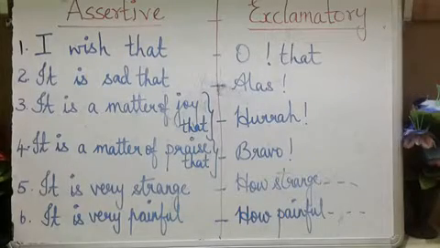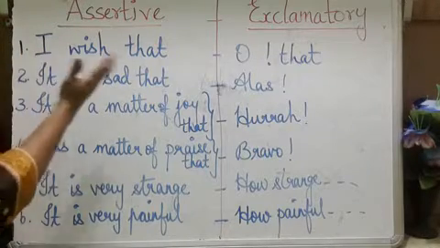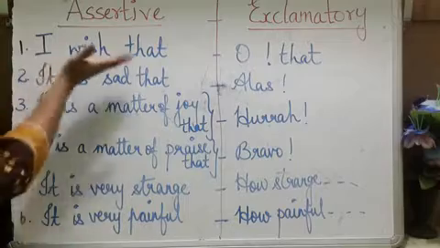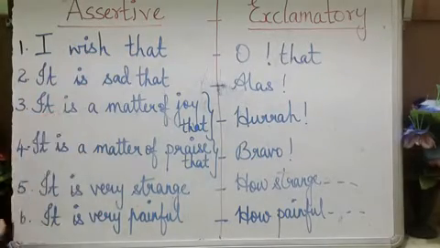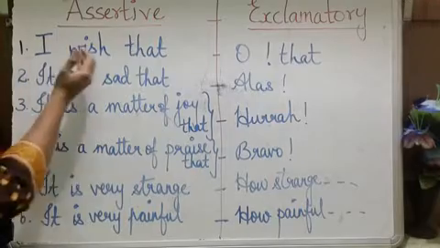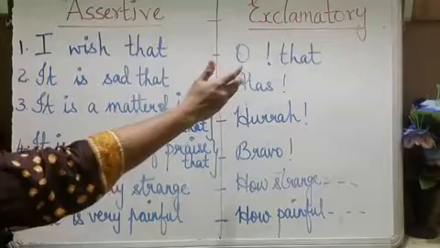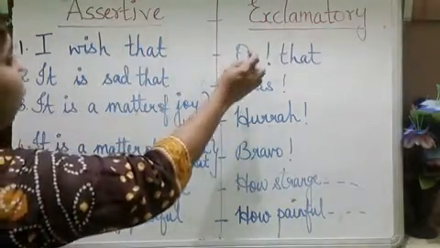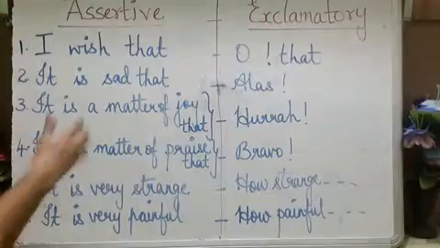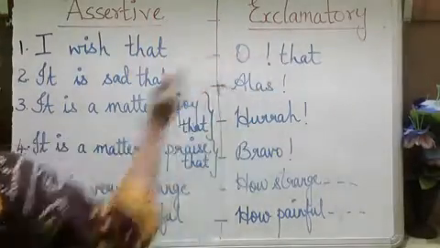Now listen here. In assertive sentences, there may be sentences starting with words like these. If the sentence begins with I wish that, in the exclamatory sentence, instead of this you have to use oh that.